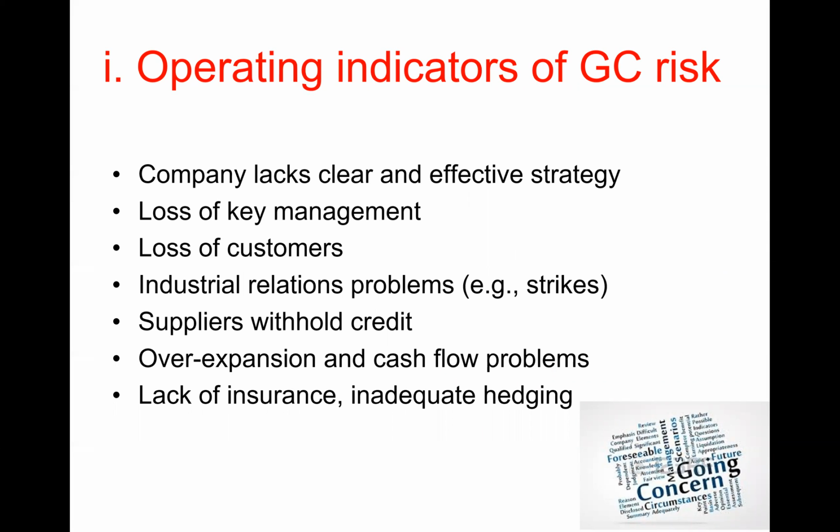Okay, so first of all, operating indicators. The first thing is a company needs to have a clear and effective strategy, right? If a company is going to survive, it needs to have a plan for how it's going to turn around its performance. How is it going to increase its sales? How is it going to reduce its costs? It needs to have some clear plan and a strategy. If you find that the company is in distress and it doesn't have that, then that's a stronger indicator of going concern risk. Secondly, a loss of key management.